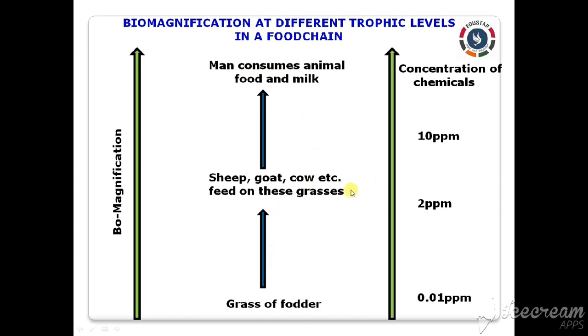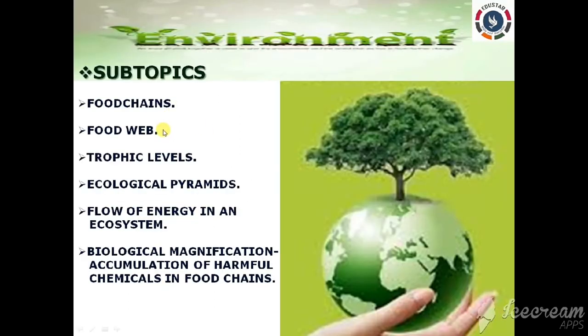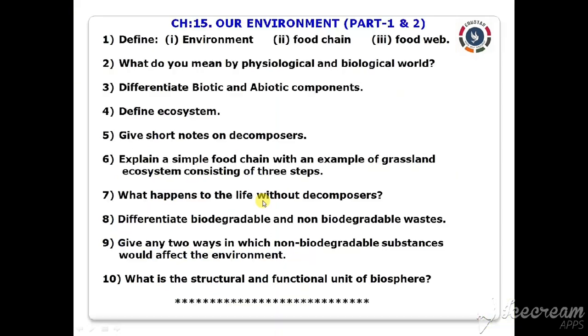Clear? So that's all of this session, and so far we have discussed the food chains, the food web, trophic levels, ecological pyramids, flow of energy in ecosystem, biological magnification, that is the accumulation of harmful chemicals in the food chains and so on. So before ending this session, there is a homework for you.